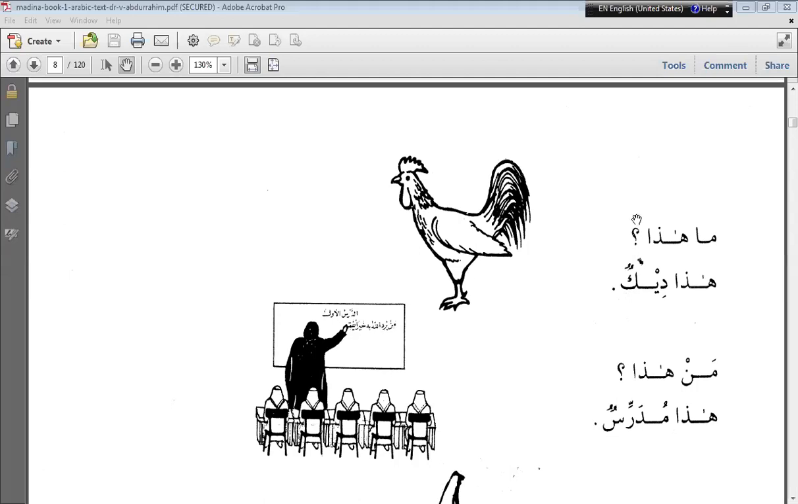Okay. We were on page 11. Ma is used to ask a question about a being or object which does not have any intellect. And man is used for the being which has intellect. So ma is translated as what and man is translated as who.